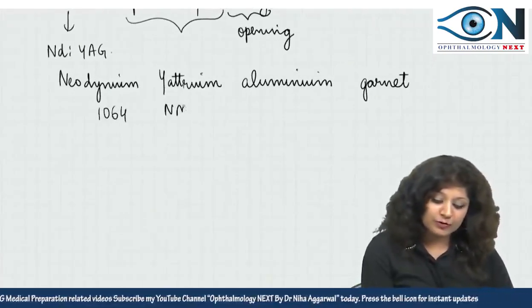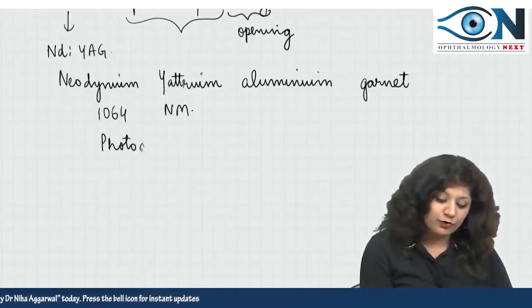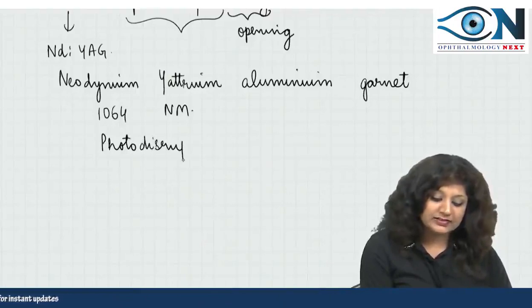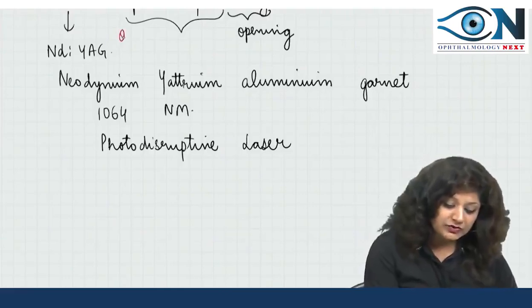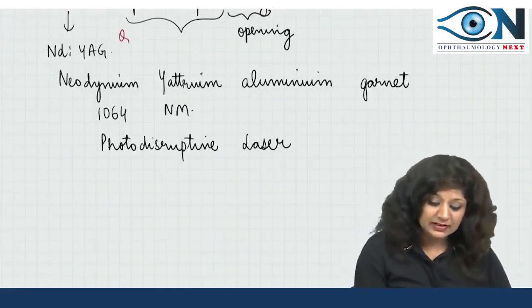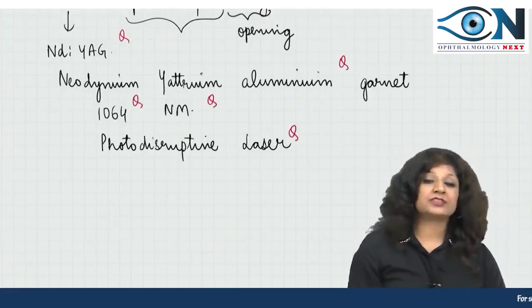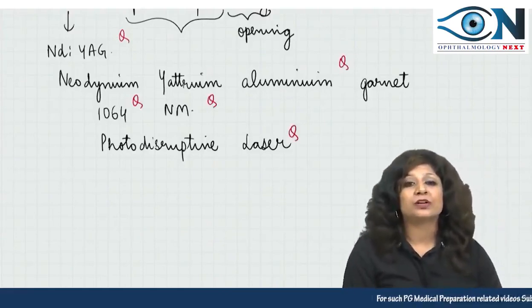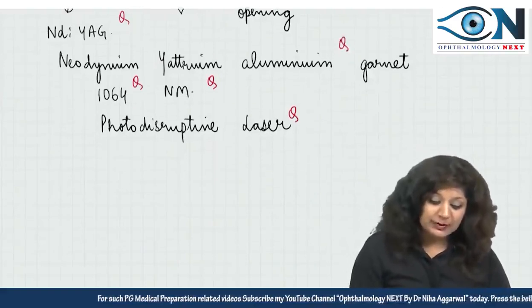1064 nanometer, and the type of laser is the photo-disruptive laser. You have to be very careful about the type of the laser as well. It is the photo-disruptive laser. The name of the laser, the full form, the wavelength, the type of laser, all are very, very important. They are used for cutting. They are used as a photo-disruptive laser.